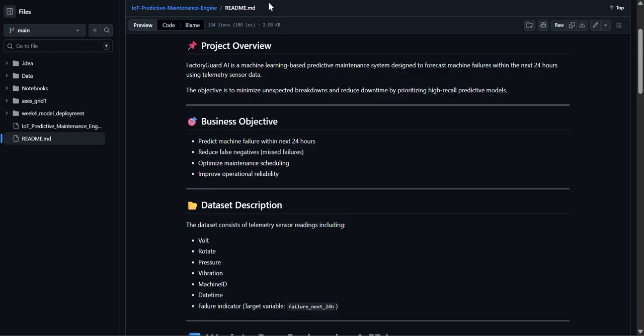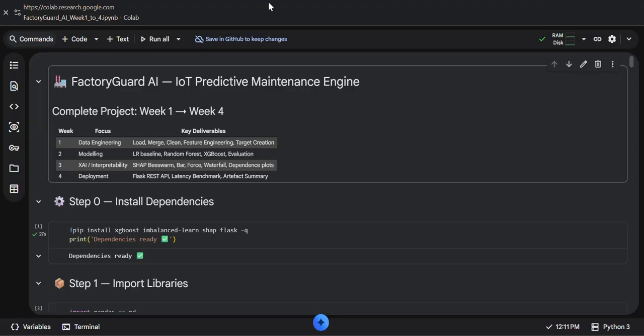Now I will explain the implementation part of my project along with the output shown in the notebook. At the start of the notebook, I installed the required Python packages such as XGBoost, Imbalanced Learn, SHAP and Flask.